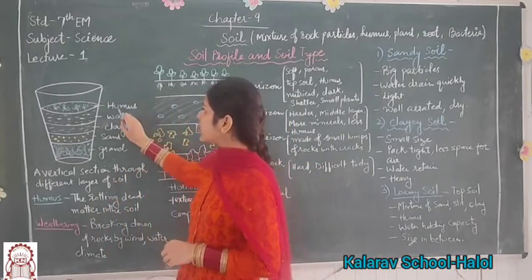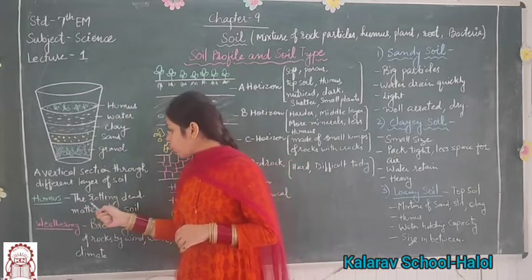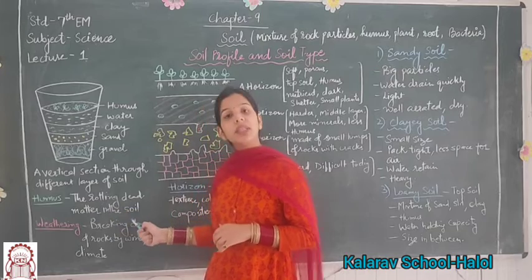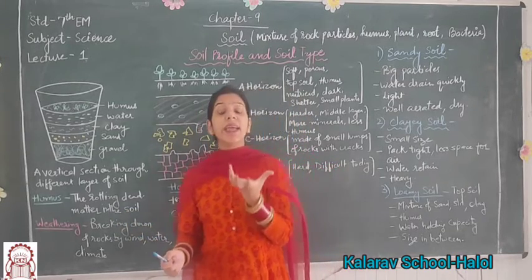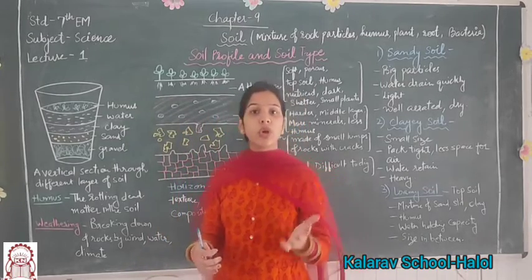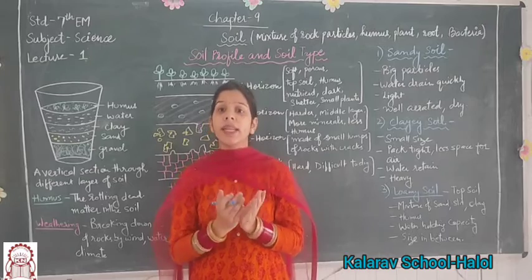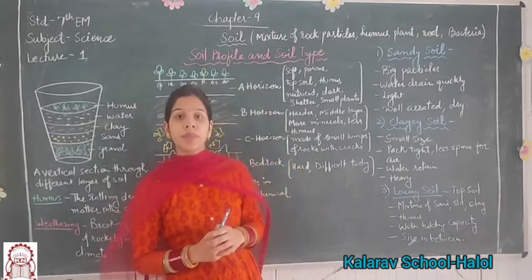Here first is humus. So, what is humus? Humus is the rotting dead matter in the soil. The matter which is present like dead animals, dead plants, waste of animals, waste of plants, that dead organic matter in the soil is called humus.